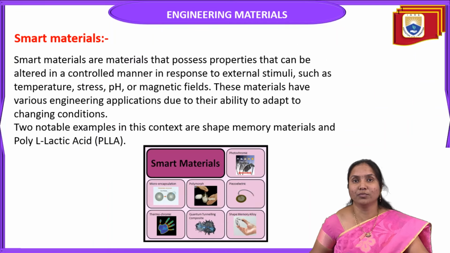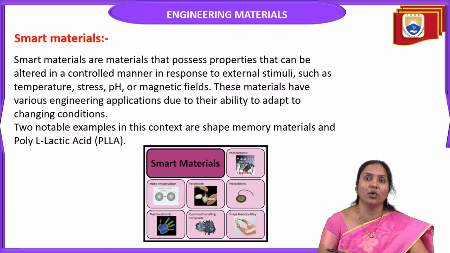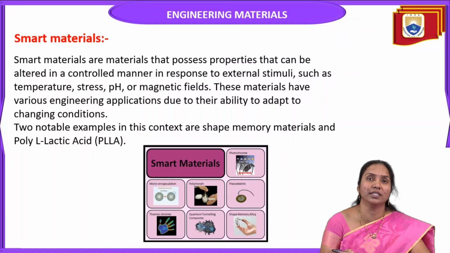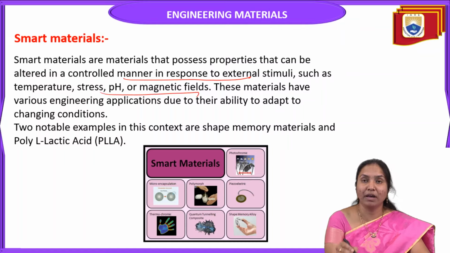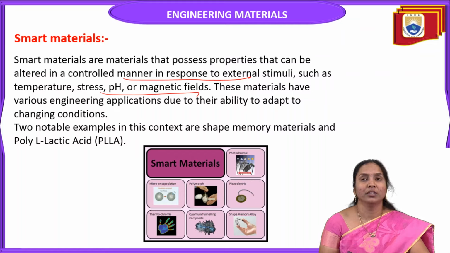In smart materials, we already discussed the meaning of smart materials. These materials have properties that can be altered or changed in a controlled manner in response to external stimuli such as temperature, stress, pH, magnetic fields, etc. That's why these materials have various engineering applications, due to their ability to adapt to changing conditions.